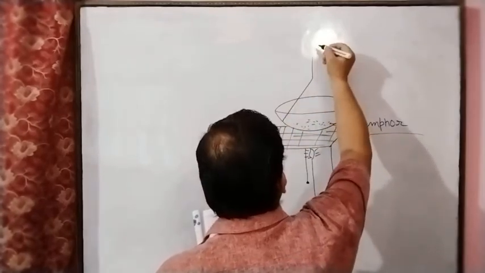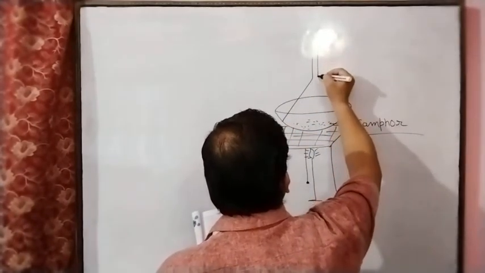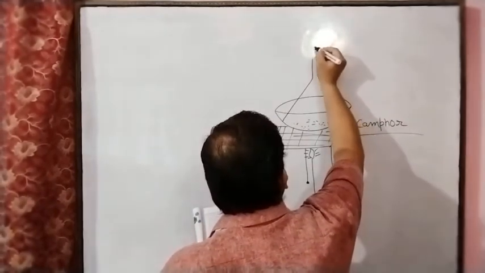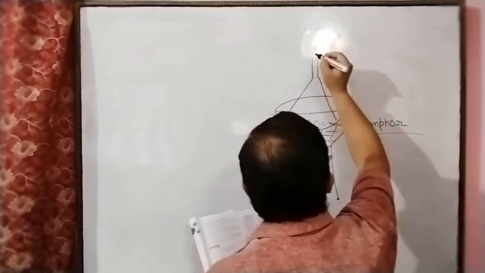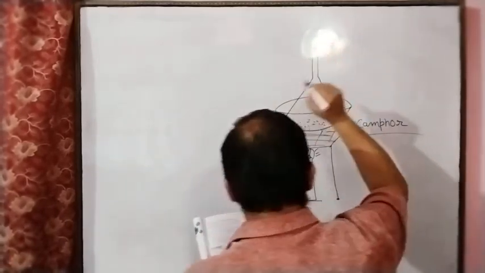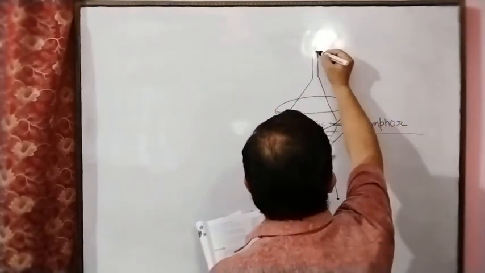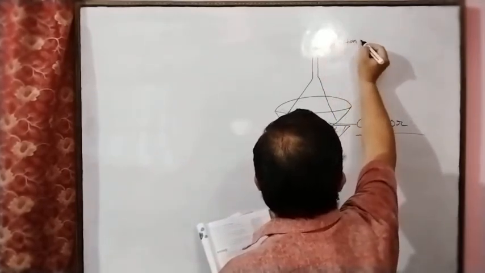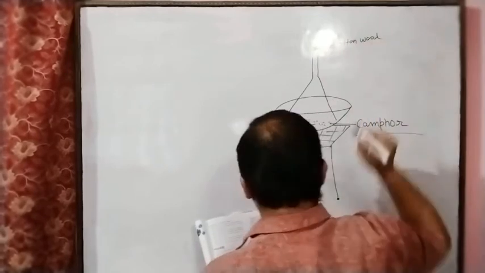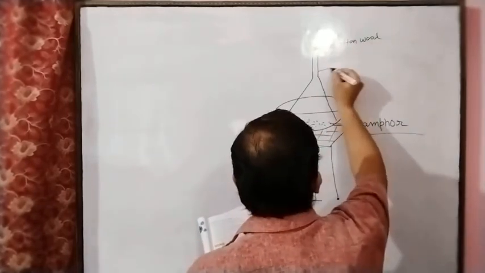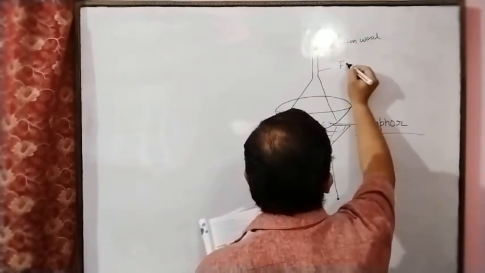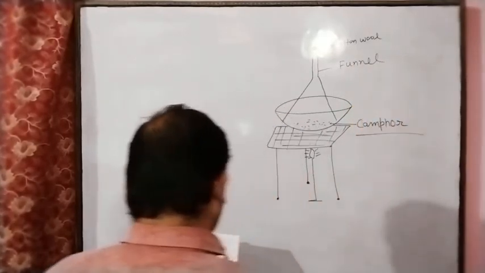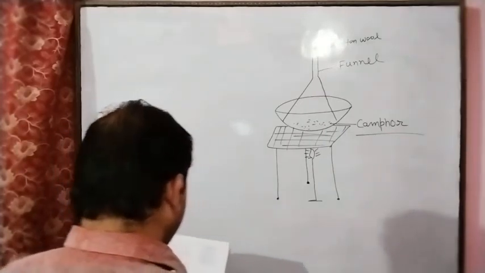This funnel is made of glass, and it is closed by the cotton plug. Here the knob of this you have to close by the cotton plug, or we can also say cotton wool. This is the funnel. And in this experiment here,